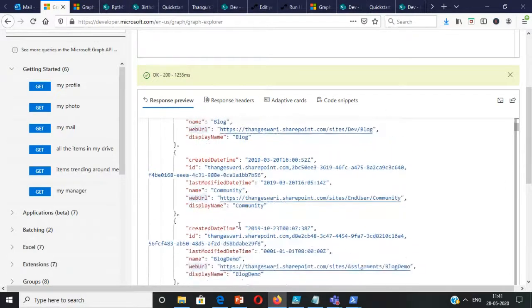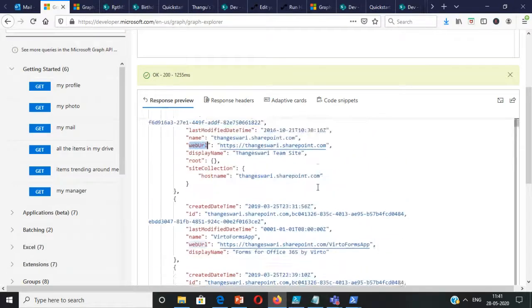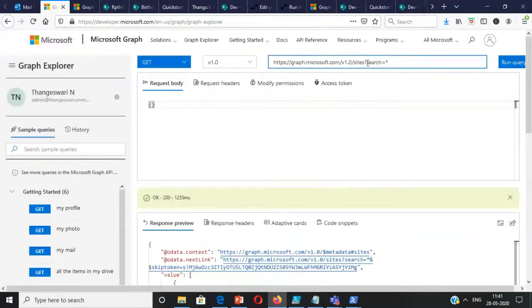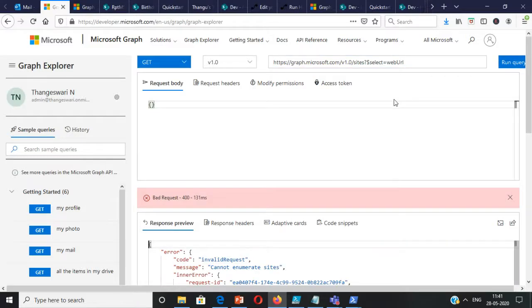Suppose you want to see only the web URL, then what will you do? Then you just have to say $select equal to the column name, that is the web URL, the property. So if I want to see only the web URL, I use $select.